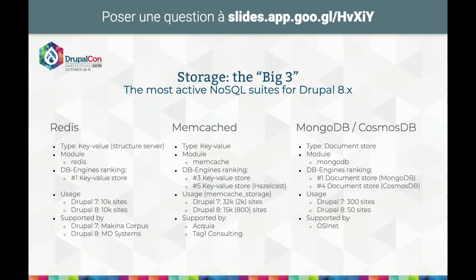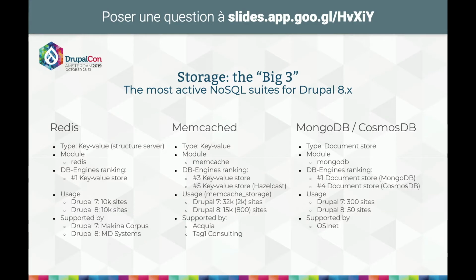Unlike Redis and Memcached, this is a document store, meaning you can store things in it, like you can in the others, but you can also query values without knowing their ID. And this is a big departure from the key-value stores, because in key-value solutions and structure servers like Redis, you have to know exactly the ID of the datum you want to access, which is not needed for MongoDB.